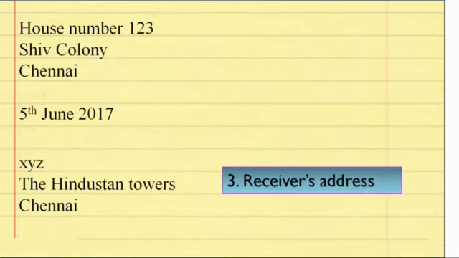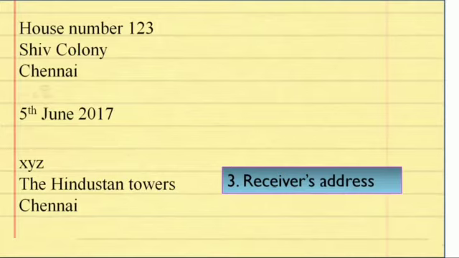So in the receiver's address we will write XYZ. Here it is written because to whomsoever we are writing the letter, the editor, the manager, or any authority, we will write the designation over here, and then the name of the company. If we are writing to a newspaper editor, then we will write the name of the newspaper. Otherwise, if we are writing to the manager of a company, then we will write the name of the company and then the name of the city.